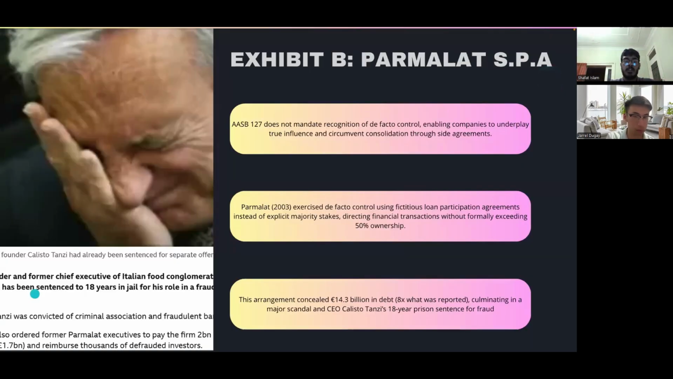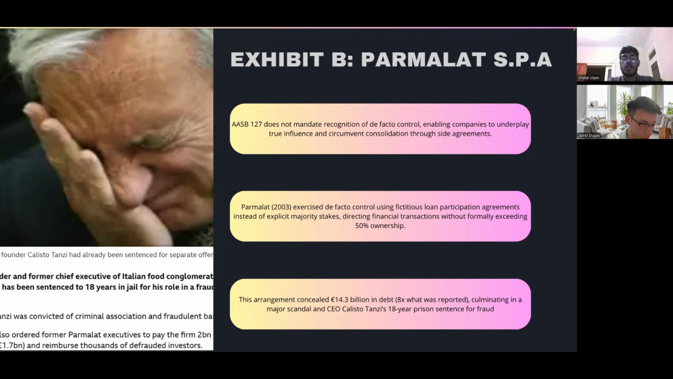While AASB 127 doesn't establish formal recognition of de facto control, investor companies can still implicitly exercise de facto control while avoiding consolidation. One way is by implementing side agreements. Italian dairy conglomerate Parmalat in 2003 exercised this de facto control over many offshore entities through various fictitious loan participation agreements, rather than investing in explicit majority shareholdings. The group's management effectively directed the acquired entity's financial transactions without formally exceeding the 50% stake requirement.